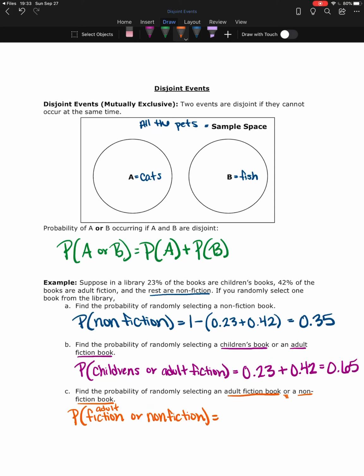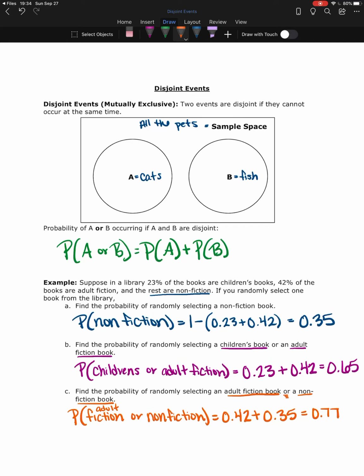So the probability that I select an adult fiction book is 0.42. Plus the probability that I select nonfiction, we found back in the first part, that was 0.35. So together, the probability that I select adult fiction or nonfiction is equal to 0.77, or 77%.